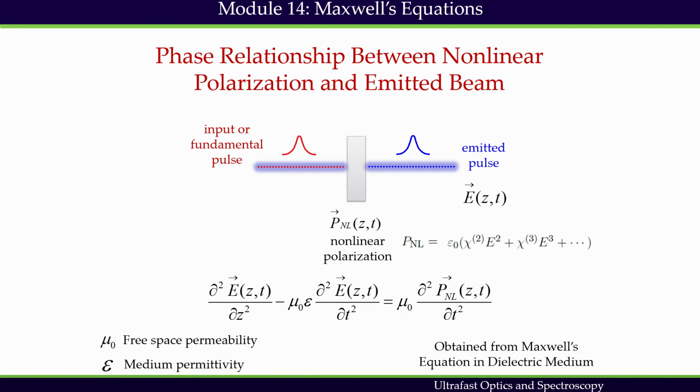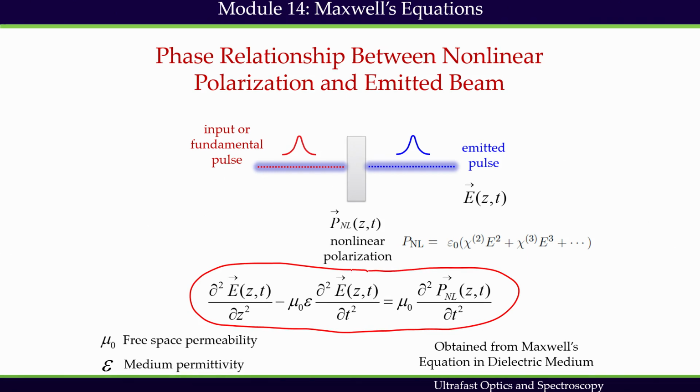We have also mentioned in module 3 that we solved the fundamental equation of optics in nonlinear medium to understand phase matching. What we said is that we directly used this equation in module 3, and this equation suggests that nonlinear polarization in the medium creates this E field.